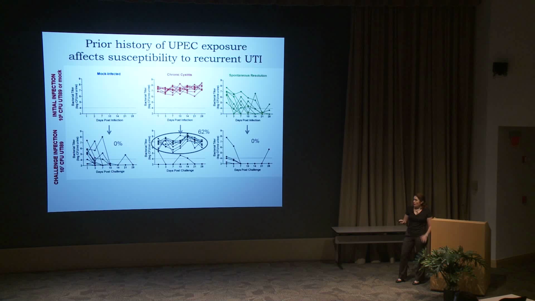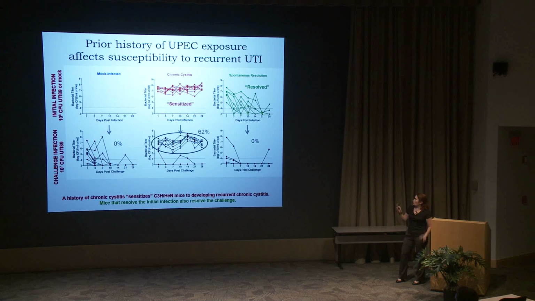To introduce some terminology here, I use the term sensitized to refer to mice with the initial chronic bladder infection because they become sensitized or predisposed to developing recurrent UTI. Resolved refers to mice that spontaneously resolve the initial infection because they will also resolve the challenge. And then adult naive refers to our control mice with no history of UTI. And for the rest of the talk, adult naive mice will be blue and on the left, sensitized red in the center, and resolved green and on the right.